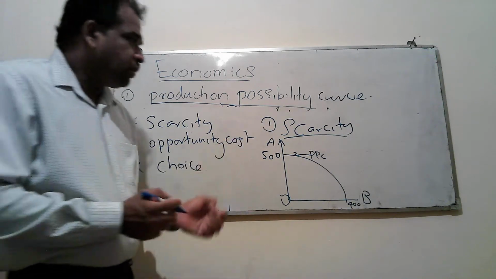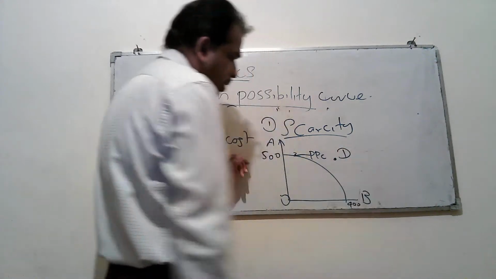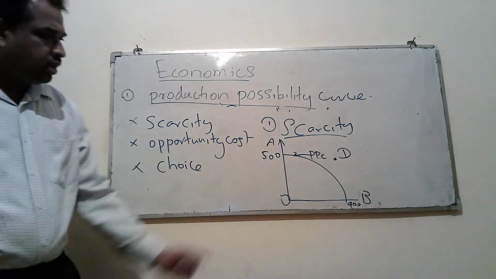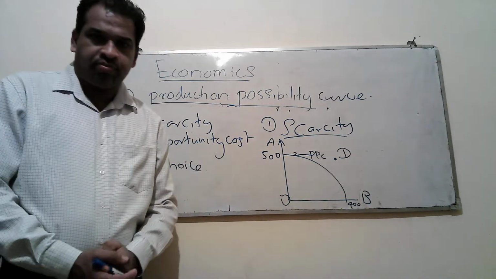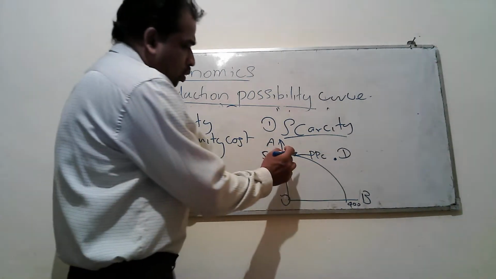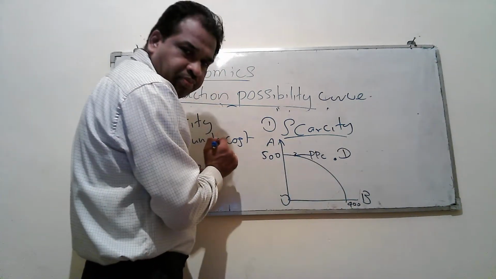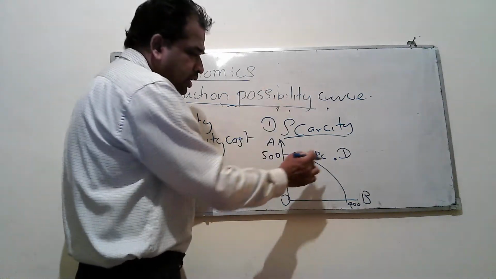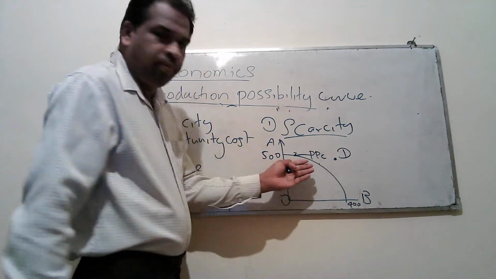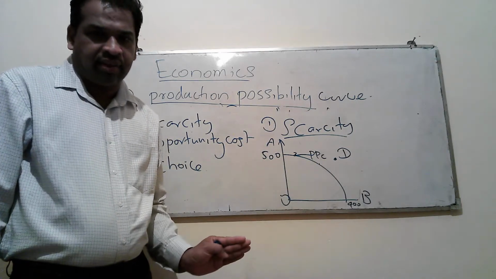So, if you take a point D, it is beyond the PPC curve. At the moment, we can produce only up to this curve. If you select any point on the curve, it indicates the maximum production capacity.